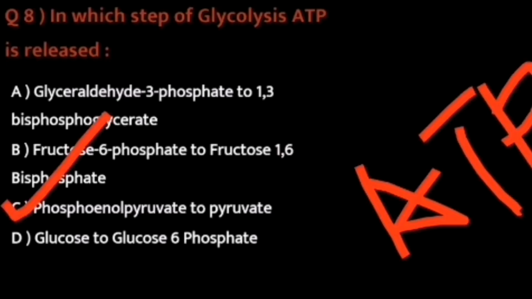Okay, so the correct option is option C, that is the conversion of phosphoenol pyruvate to pyruvate, which synthesizes one molecule of ATP. When you look at option D, which is the conversion of glucose to glucose 6-phosphate, during this process one molecule of ATP is utilized and not released. So the correct option for this question is the conversion of phosphoenol pyruvate to pyruvate.